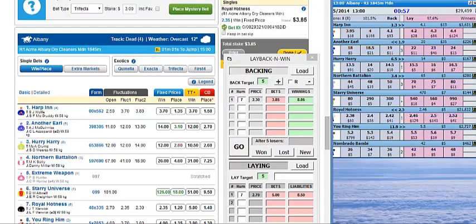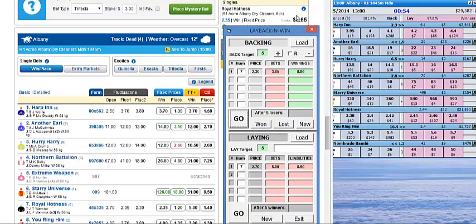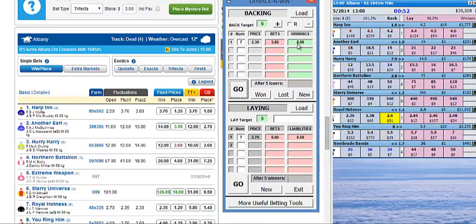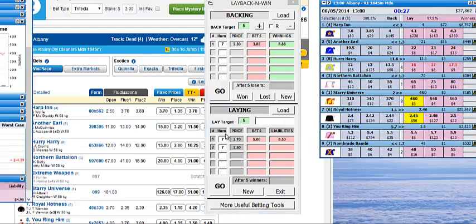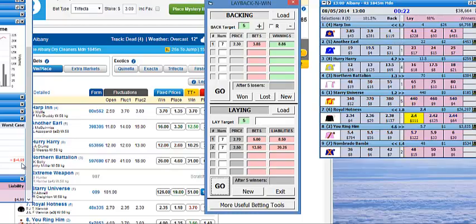Okay, so we've backed Royal Hotness there for 3.85. So if it wins, we will win 8.86, less our stake, which will give us our $5 profit we're looking for, and then we just need to go into the laying side. It's number 7 at, say, 2.50, and it has just come down to 2.46. It tells us now we're going to lay it for 13.50.